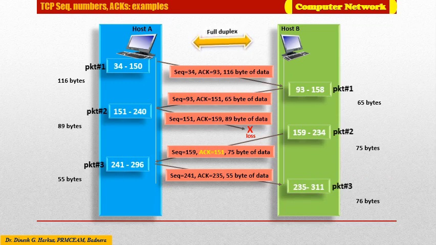The subtle issue in this case is, what does host B do when it receives an out of order segment in a TCP connection? Here it is up to the implementer to decide. There could be two choices.